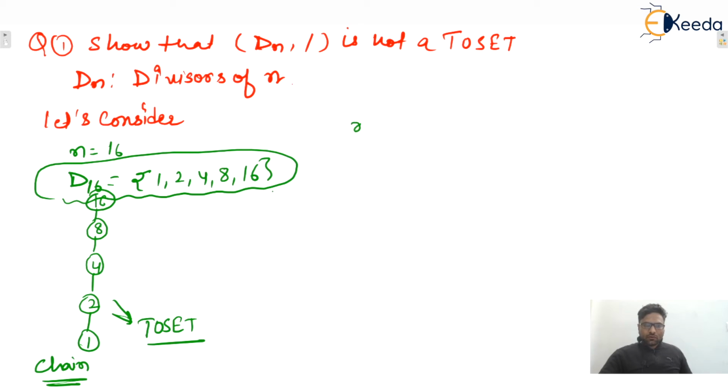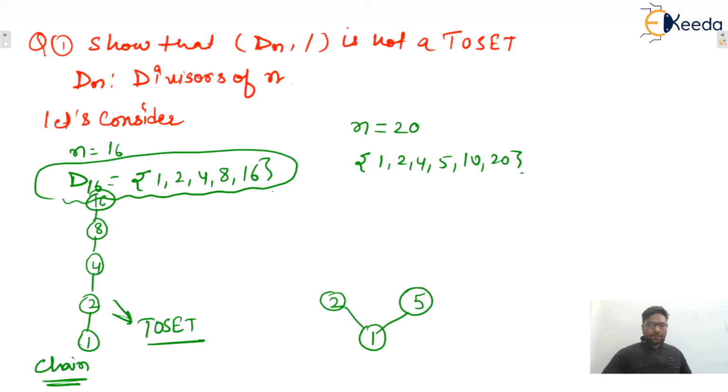Let us take one more value of n. Let's say n value is 20. So the divisors are 1, 2, 4, 5, 10, 20, isn't it? Now you tell me. 1 will divide 2 and 1 will divide 5. Try to keep the prime numbers on the lower levels. Why? Because prime numbers are not divisible by anything other than itself and 1.